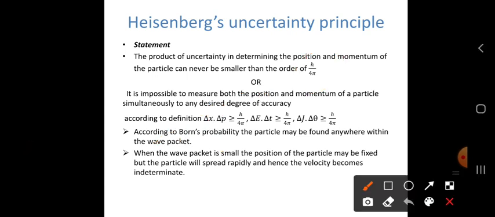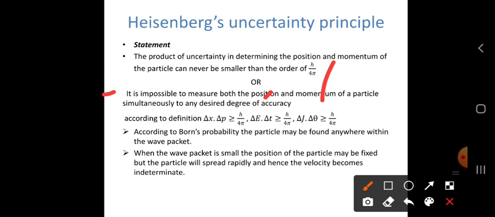The next definition: it is impossible to measure both the position and momentum of a particle simultaneously to any desired degree of accuracy. Impossible means it is not possible to measure position and momentum simultaneously, at a time.